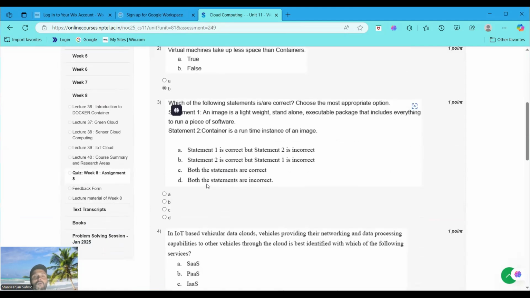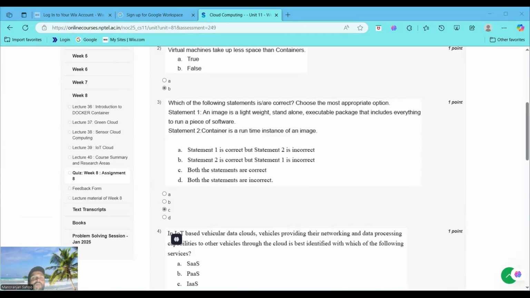Which of the following statements is or are correct? Choose the most appropriate option. Statement 1: An image is a lightweight standalone executable package that includes everything needed to run a piece of software. Statement 2: A container is a runtime instance of an image. Both the statements here are correct statements.